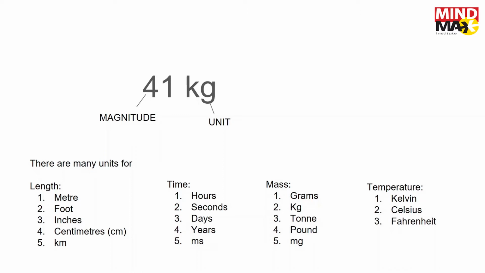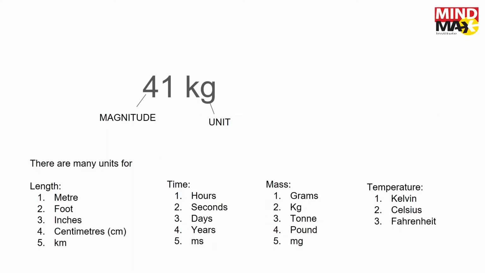These are the units which we use to measure length, time, mass and temperature. Length is usually measured in meters. A meter is the standard unit for length. Centimeter is a smaller unit of meter. Kilometer is a larger unit of meter. And foot and inches are things which are used to measure height most of the times. These are not that widely used. The other 3 are very widely used. Also nowadays in passports, our height is written in centimeters and meters, not in foot and inches anymore.